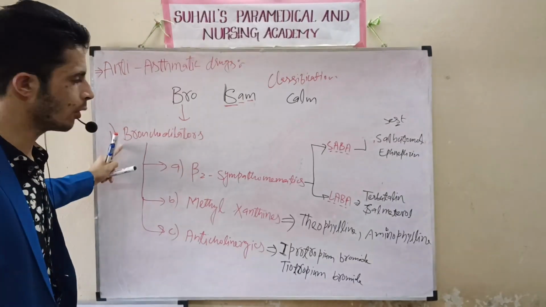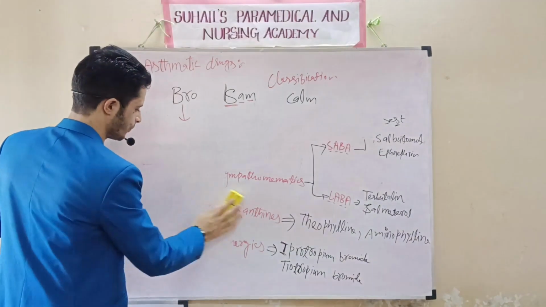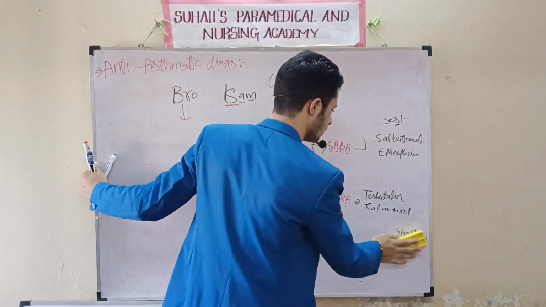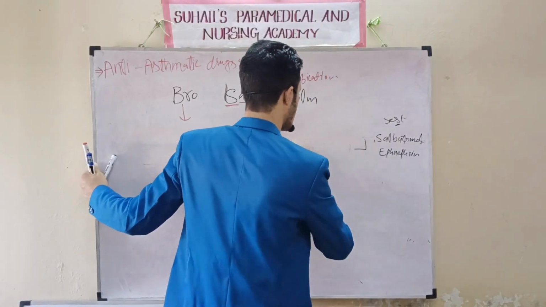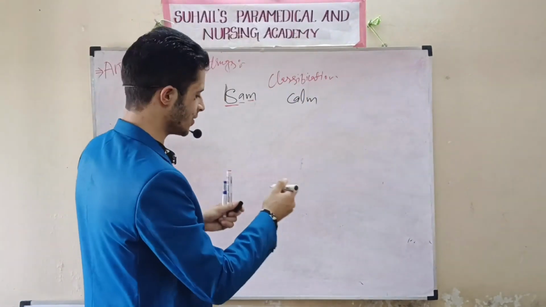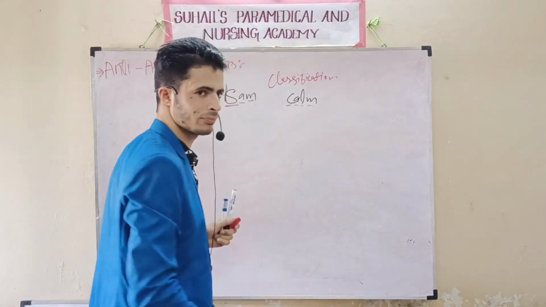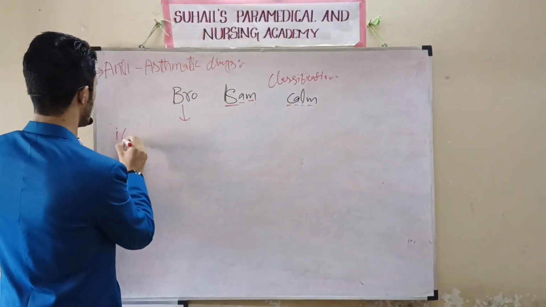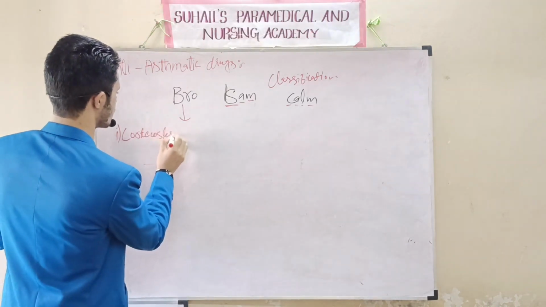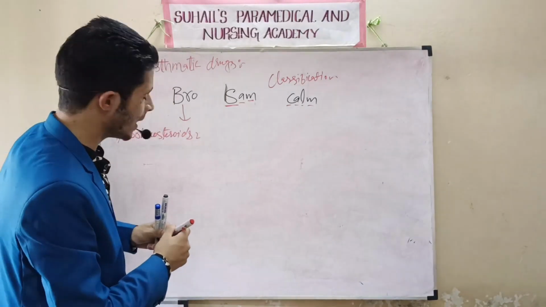This was bronchodilators. So this was the first classification of bronchodilators. I have further classified bronchodilators, and I have told the examples that come under them. The second classification is CALM. The second will be corticosteroids.